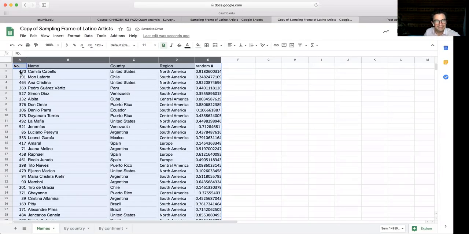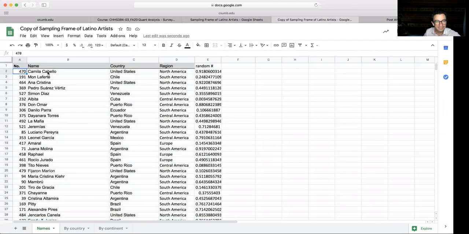then these were the biggest 20. This was Camila Cabello from the United States. Never heard of her, but anyway, she had the biggest number of them all. But that changed after the sorting. Anyway, these first 20 names, that could be your sample.